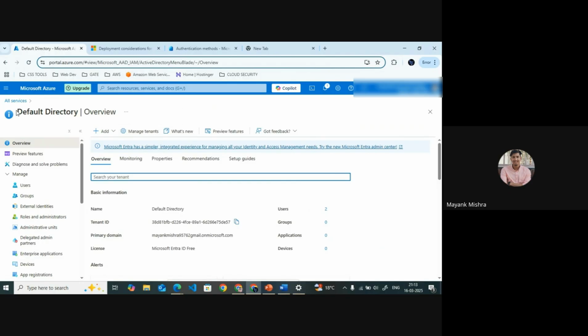What was Entra ID previously named? Active Directory. Default directory.